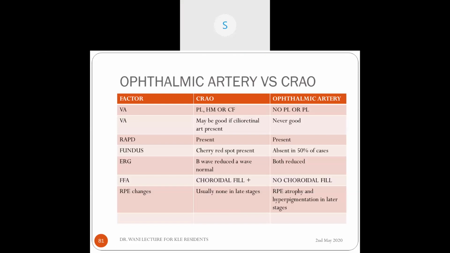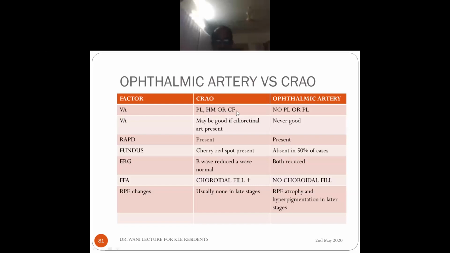So the visual acuity in central retinal artery occlusion may vary from PL to counting fingers. Sometimes it is good if there is a cilioretinal artery, or 6/60, somewhere around that. Whereas in ophthalmic artery occlusion, either it is no PL or only PL, maximum is PL. And even if there is a cilioretinal artery, it will not preserve vision because it is also supplied by the ophthalmic artery. If the ophthalmic artery is blocked, the cilioretinal artery is of no use. RAPD is present in both cases. Cherry red spot is present in CRAO, but it's absent in ophthalmic artery occlusion because even the choriocapillaris doesn't fill up.